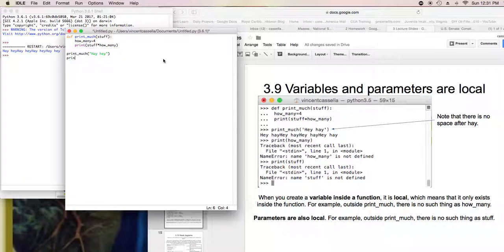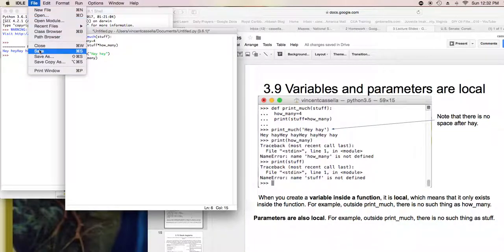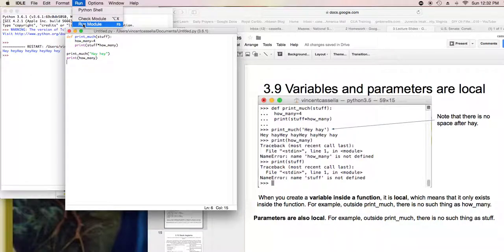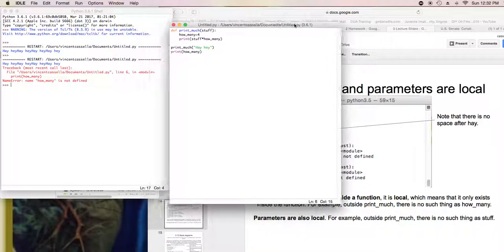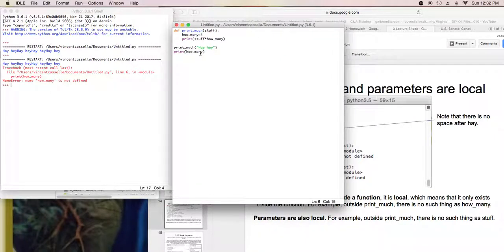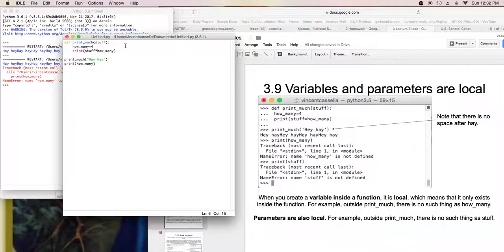So if I typed in print of how many, after print much hey hey concatenated 4 times, then it's going to print how many. Let's see what happens when that's executed. Run. Okay, so it printed at the beginning, just like it did before, but then it got to the line print how many, and it gave me an error. It said how many is not defined. That's right, because how many is only locally defined within the print much function.